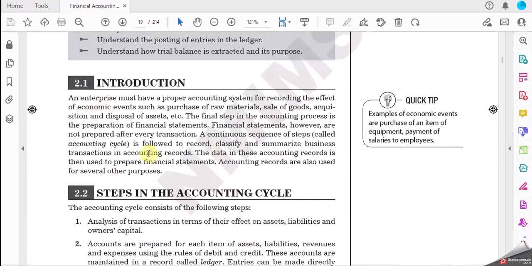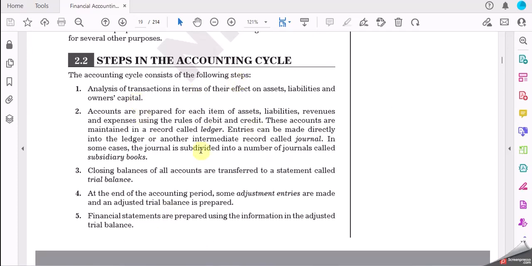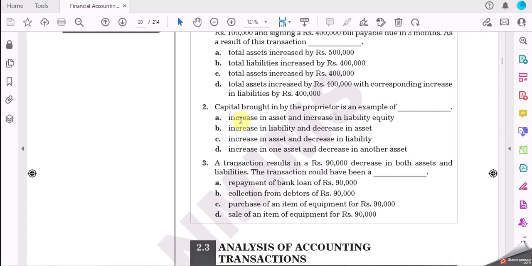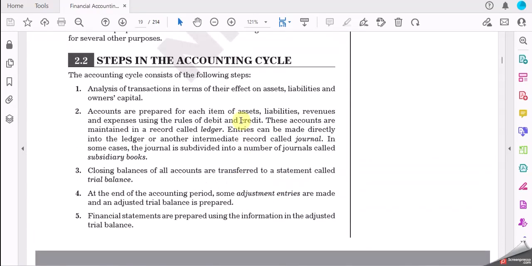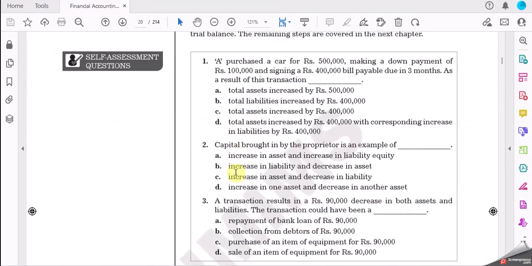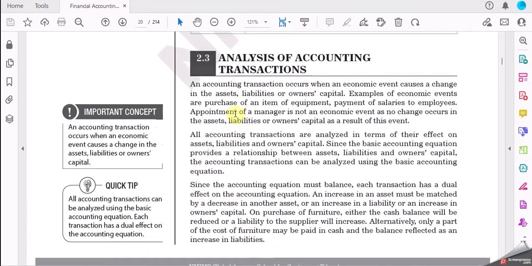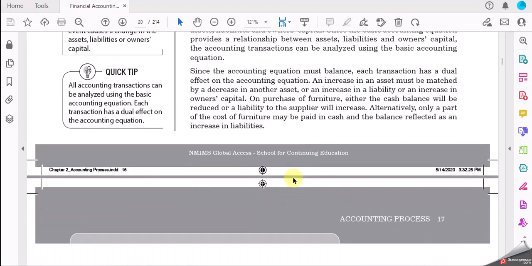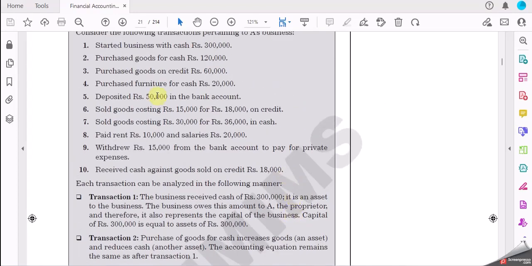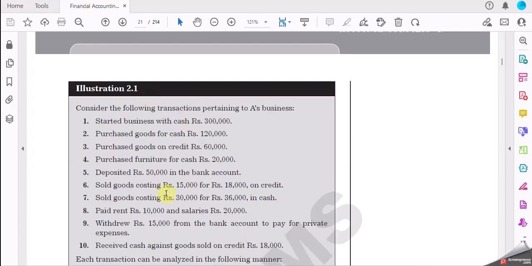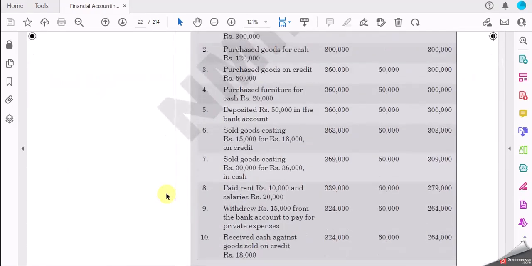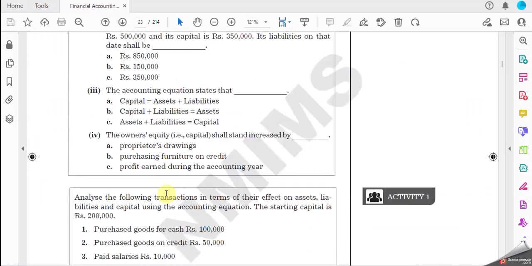Here comes the introduction part of it. Steps in accounting cycle. You have all the details here. Copy, write it in your own words as an introduction. Then you have a little bit of information here about accounting transactions. You can see for your reference, you have some transactions given here, but that is only for a reference for you, how it has been transferred.